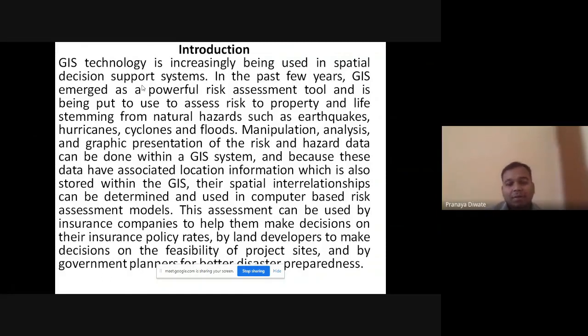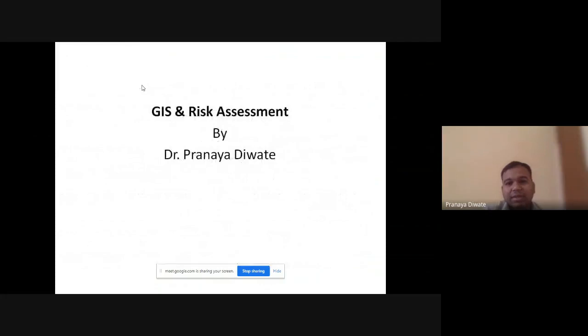So, what we are studying nowadays about the risk factor, what kind of risks there are. The first one is hazard mapping and risk assessment. Hazard mapping is about how much chance there is of that particular hazard, meaning what is the chance of an earthquake in that particular area.